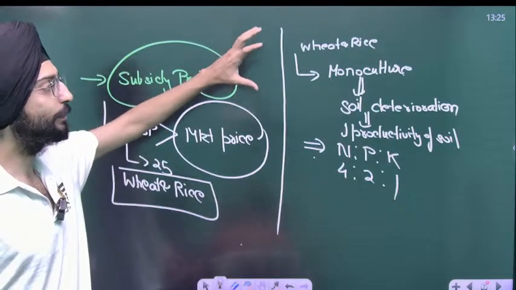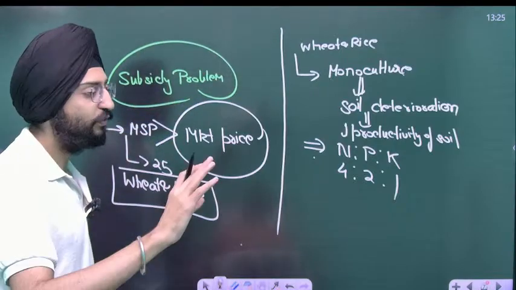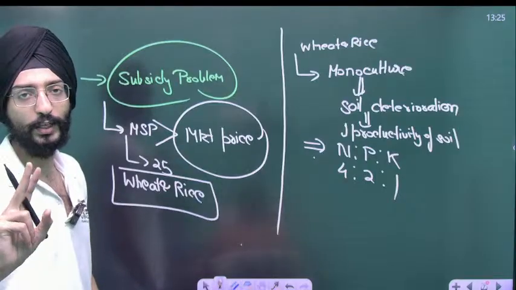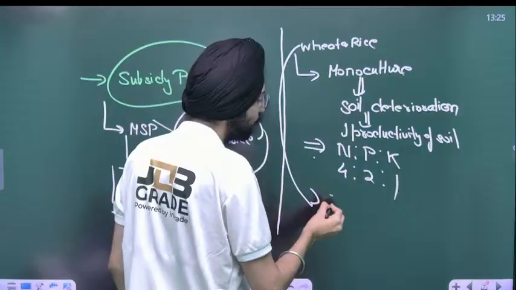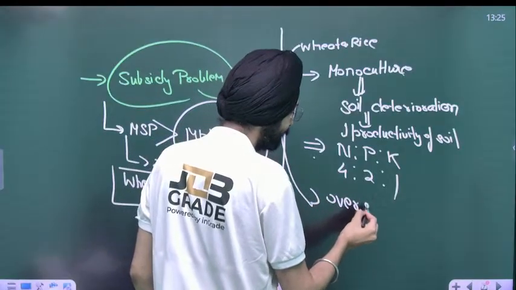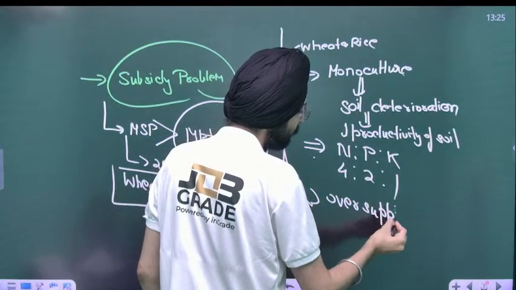Now take another example from the market perspective. Farmers are encouraged to produce only two crops, wheat and rice. Again, sir, it will lead to oversupply of these two crops in the market. It will eventually lead to oversupply of these two crops.